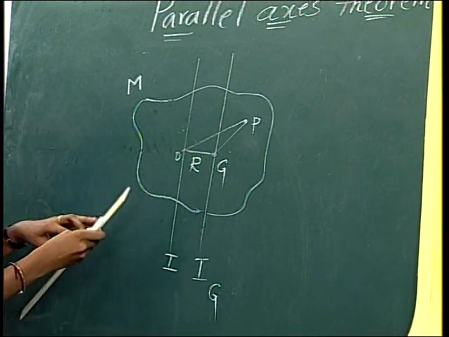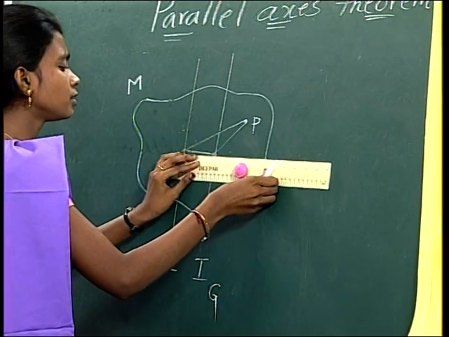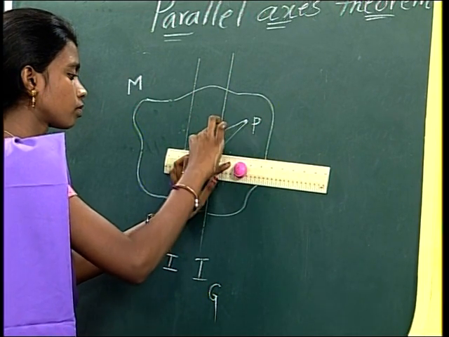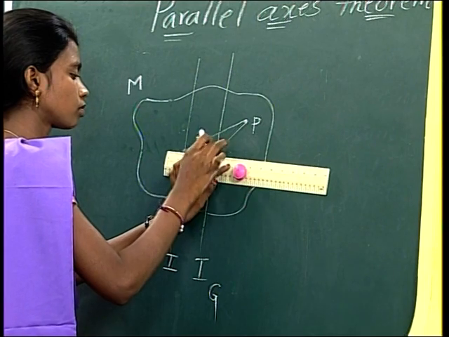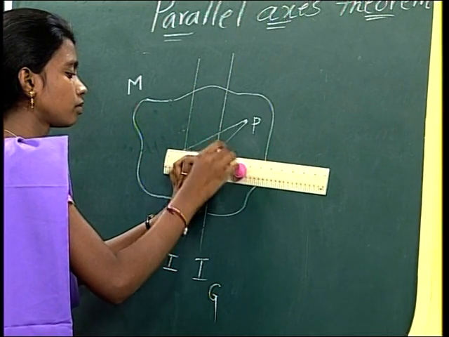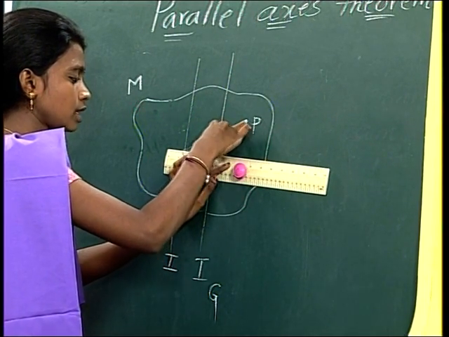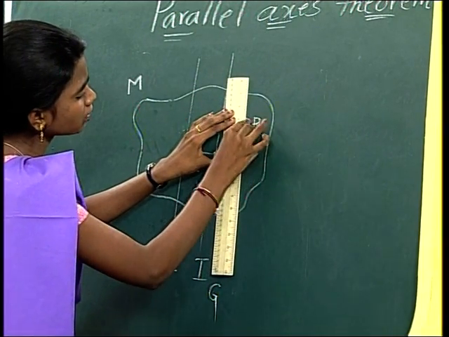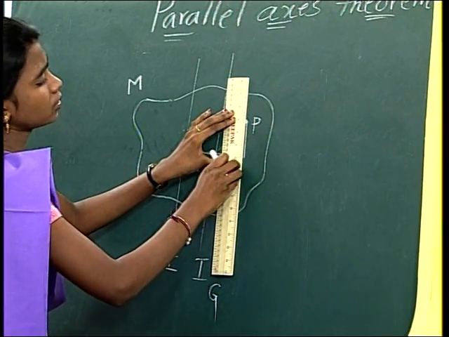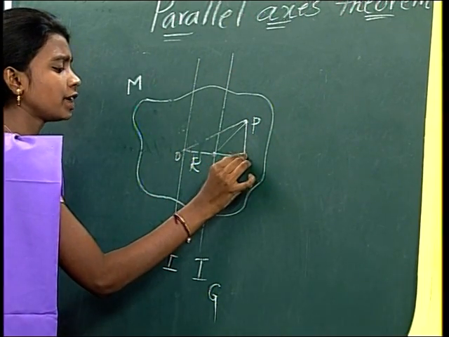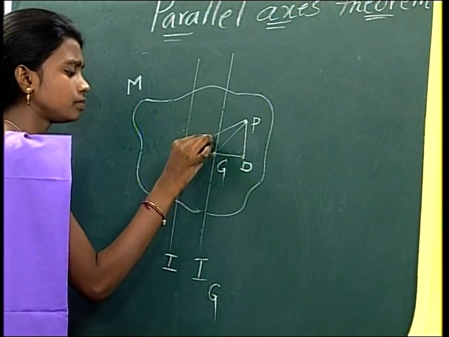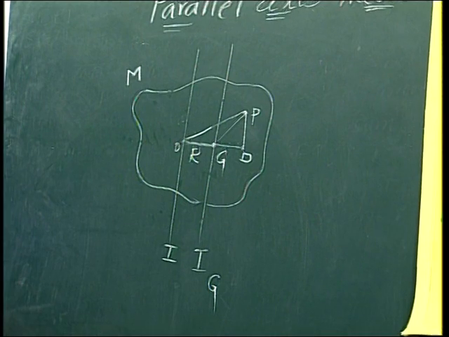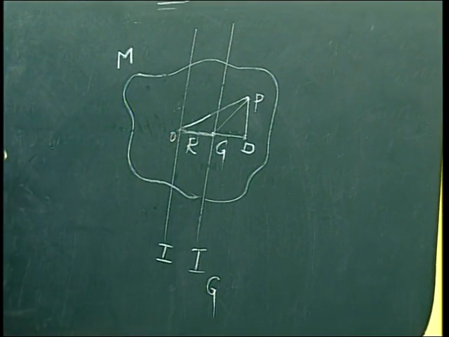Next, we extend the line OZ like this and draw a normal from the P. Then the meeting point is indicated with capital D. Okay. Now we prove this theorem.